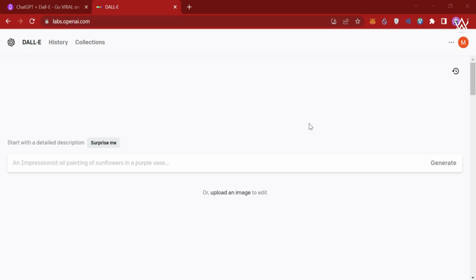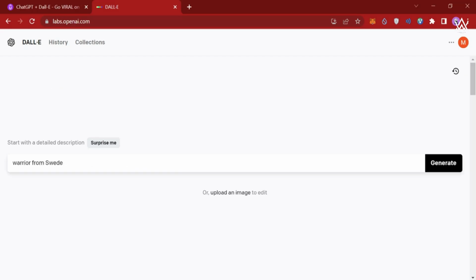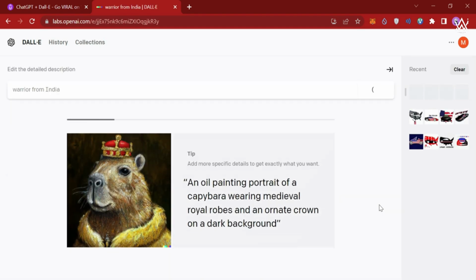Just for the sake of determining how it will look over here, I'm going to copy this. Let's see, I want a warrior from, let's say, India. So I want to create a warrior from India. Let's click on generate, and you can also do it here on Dall.